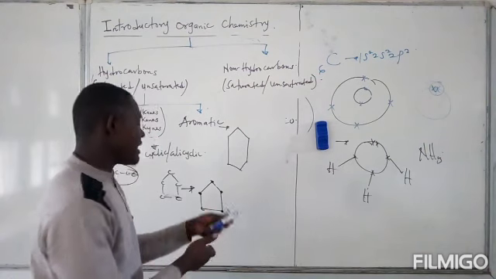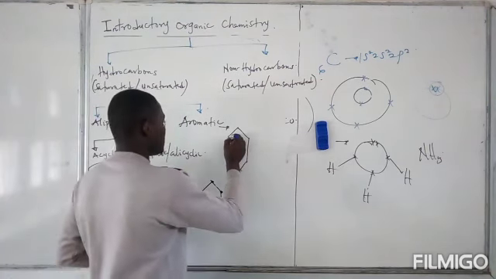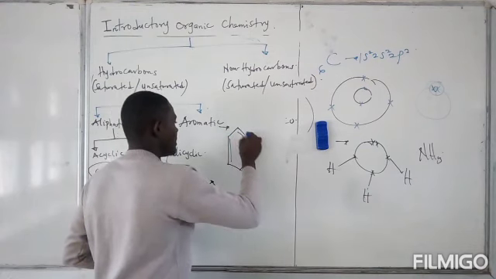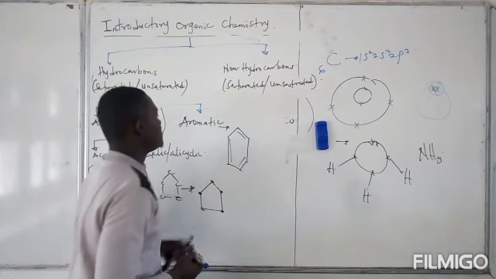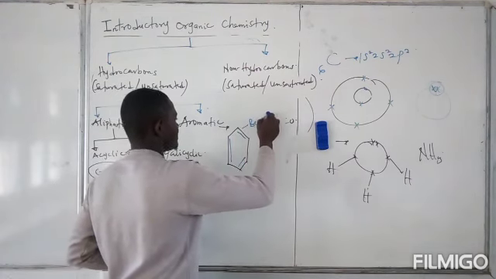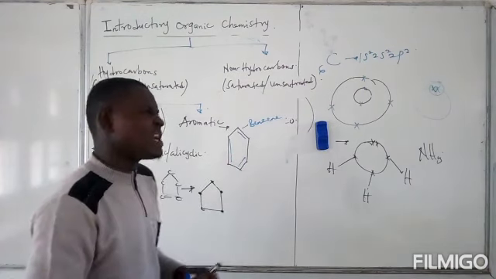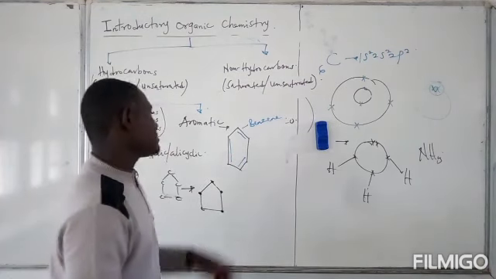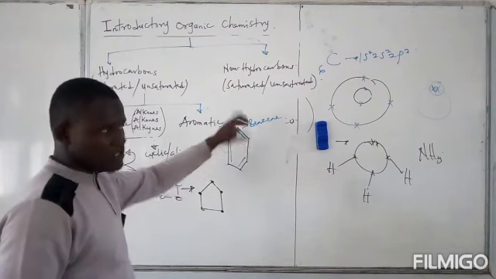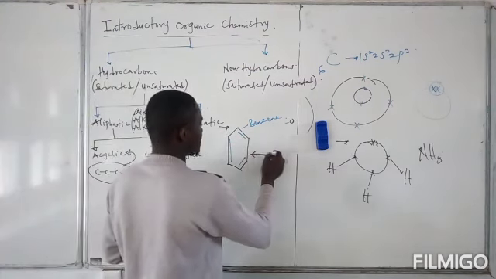However, when it comes to aromatic hydrocarbons, they are not just normal cyclic compounds. You have something like this with a resonating double bond around it. So you have a double bond here, here, and here. So this is called benzene. Now this benzene has a special ability to undergo resonance, and these double bonds can actually rotate and keep rotating, and that is what leads to the resonance of benzene.